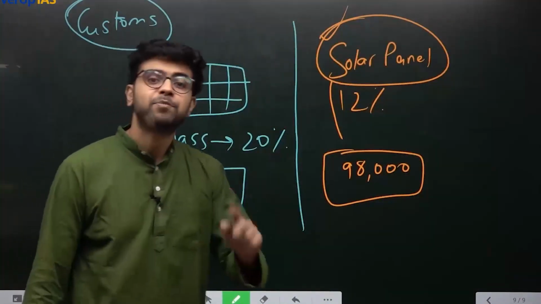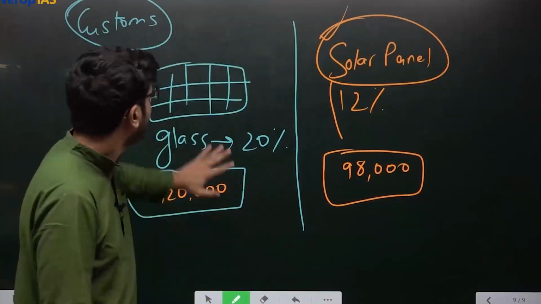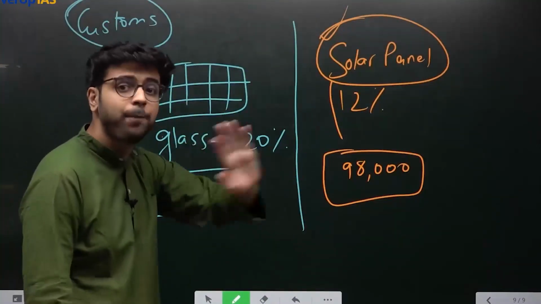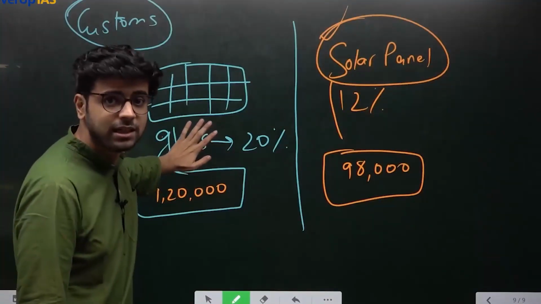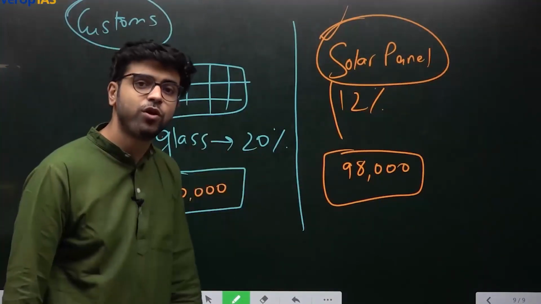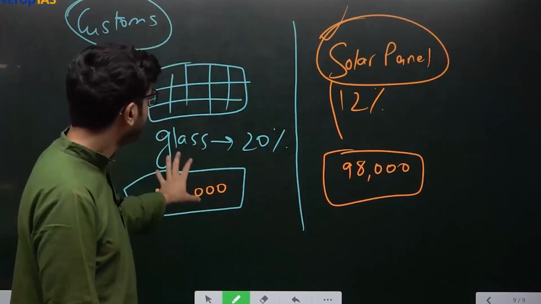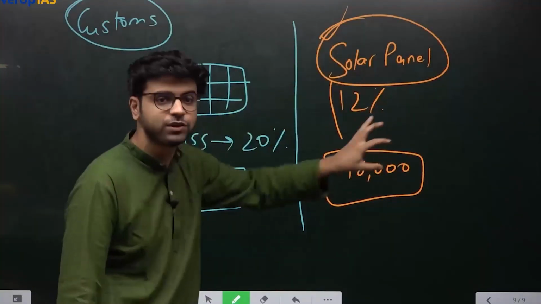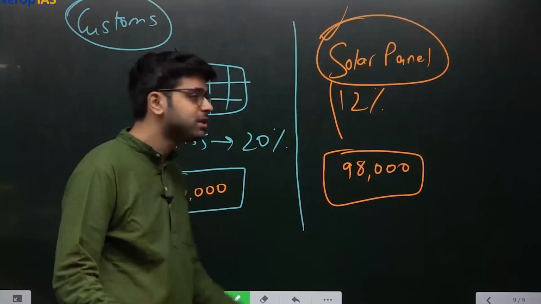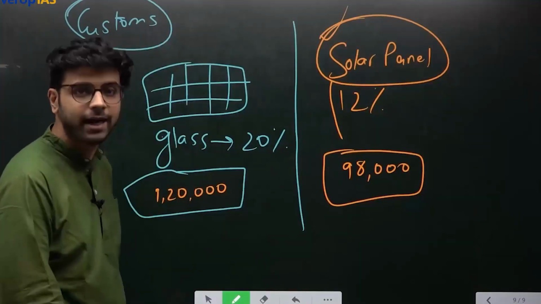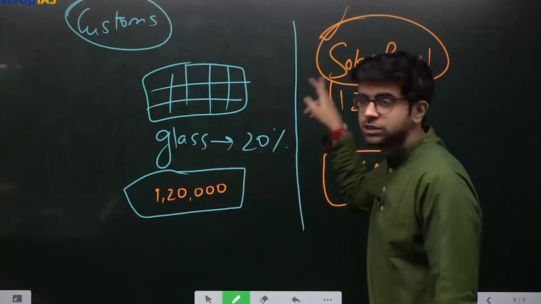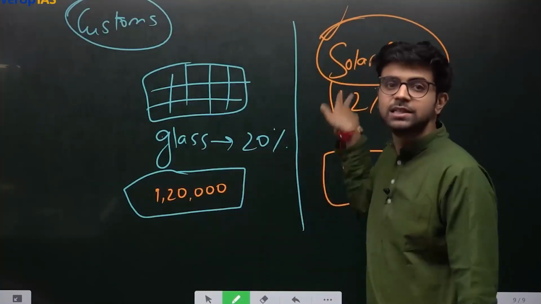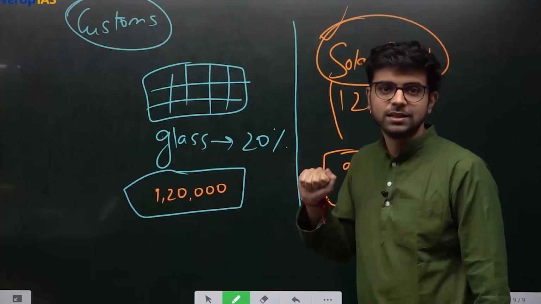This phenomenon where import duty, not GST, import duty on raw materials is more than on finished goods. It should not be like this because this is discouraging Make in India entirely. So raw material for some essential goods is costlier than the essential good itself. Are you getting this? Okay?